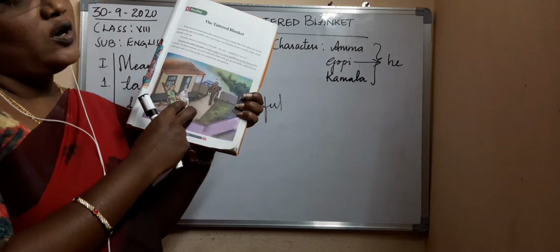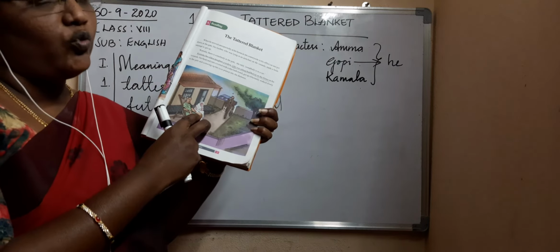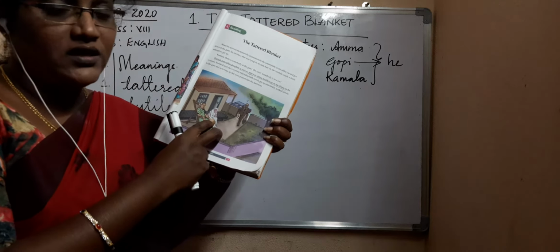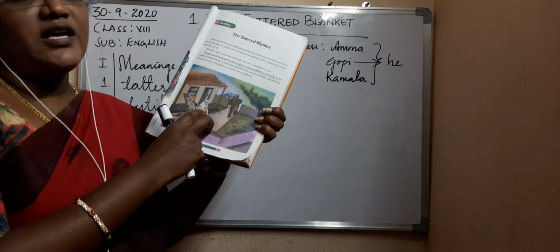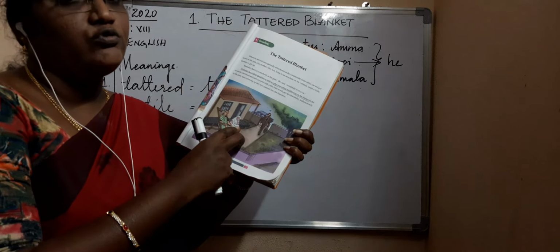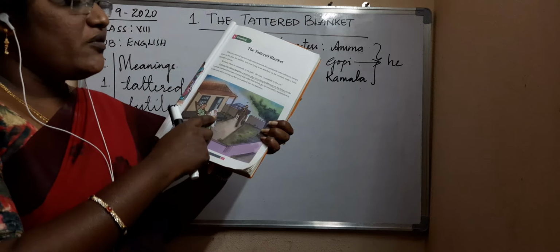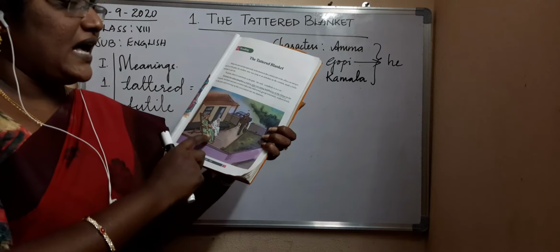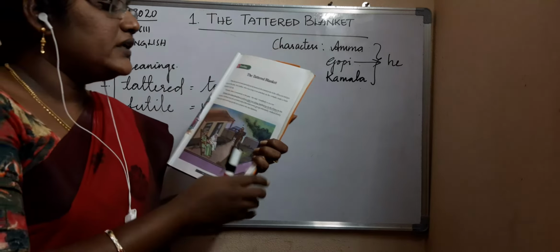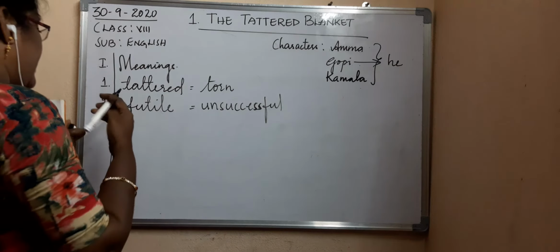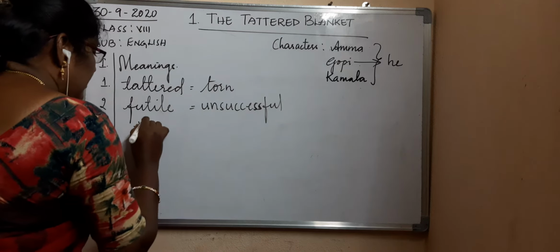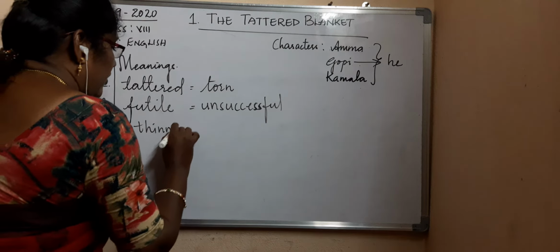And how is Kamala now? She put on a white color sari. Who will put on a white color sari? Who doesn't have a husband, whose husband is dead. They'll put on white clothes. So she wrapped herself with a white sari. And how was she sitting? Huddled up on the tinna. Tinna means veranda, or we can call it a sit-out.